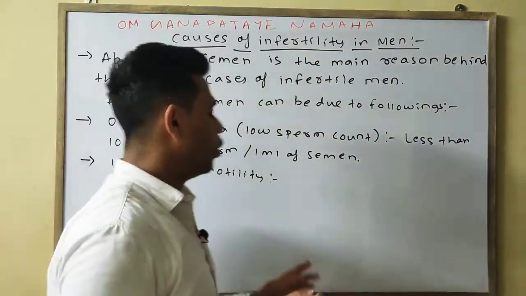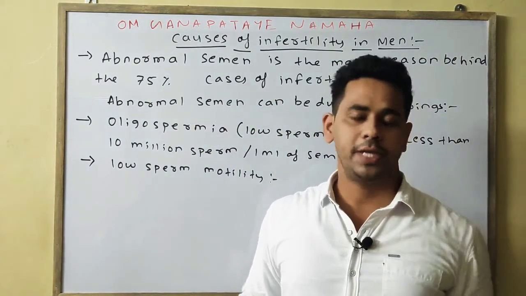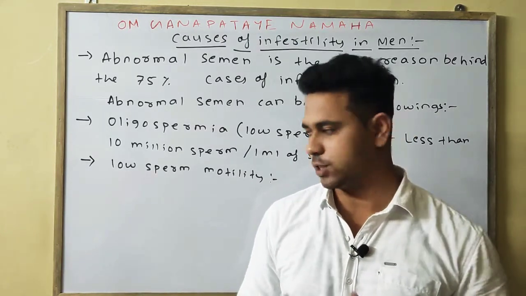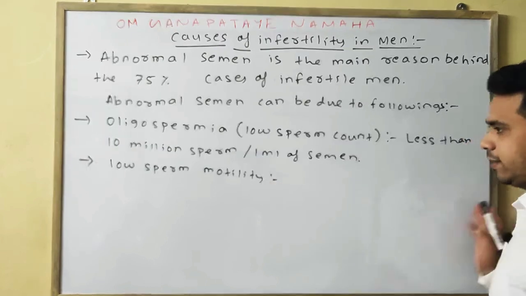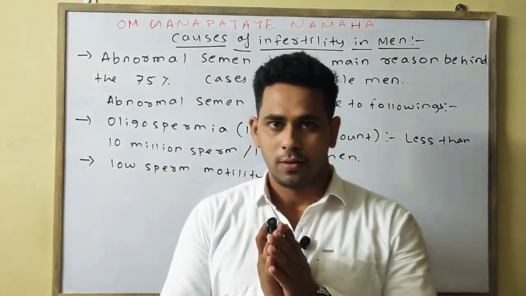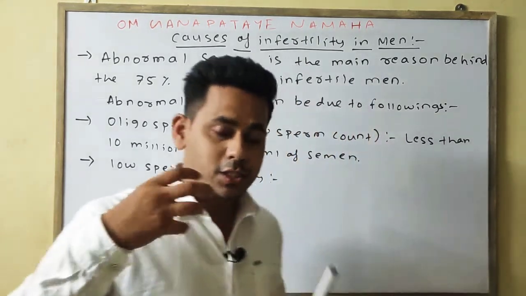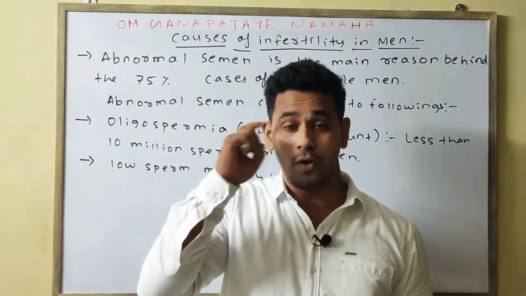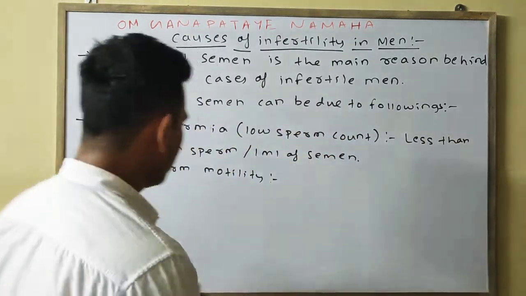The main characteristic of the sperm is its highly motile nature. Due to low sperm motility, its swimming nature gets affected, so it is not effective in swimming, it cannot reach the ova, and it cannot fuse or fertilize.